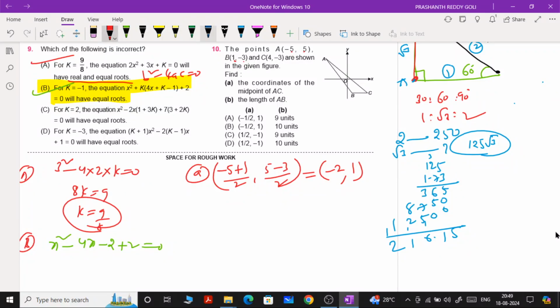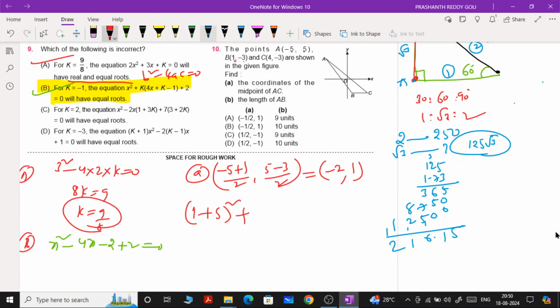Minus 4 by 2 means minus 2. Length of AB. Focus on this length of AB. Sorry. The distance formula is there now, x2 minus x1 whole square plus, yes or no?